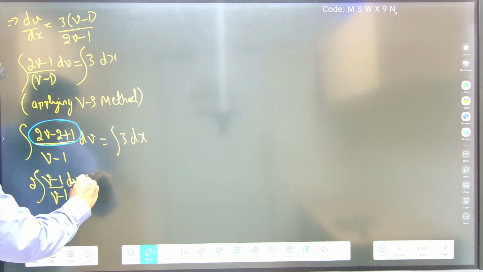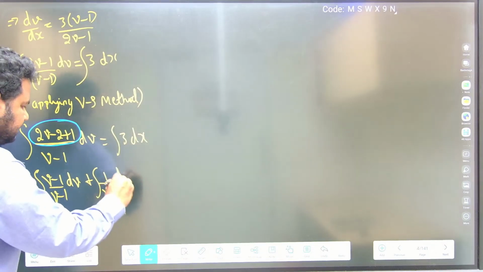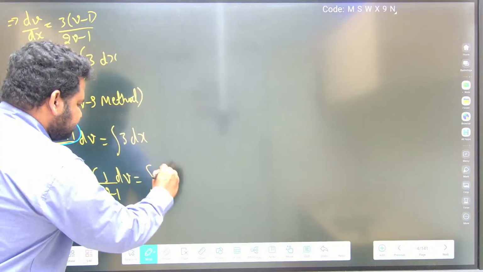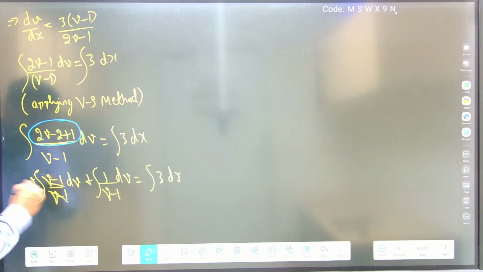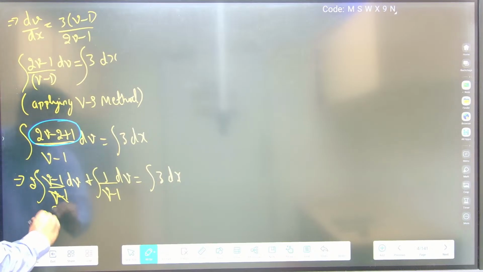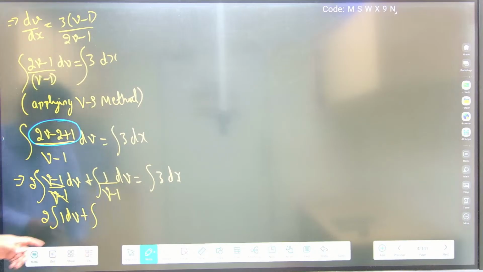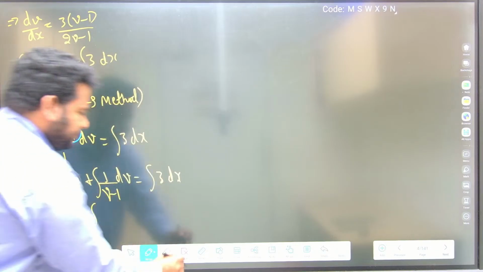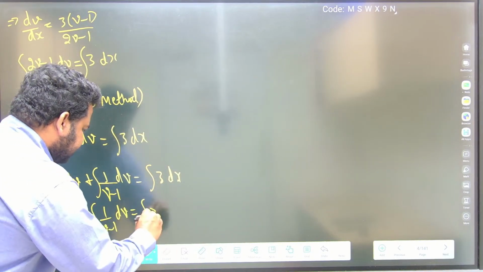Plus integral of 1 by v minus 1 into dv is equal to integral of 3 dx. What is that? 2v minus 2 divided by v minus 1. I have taken 2 outside. V minus 1 by v minus 1, I can cancel this. So integral of 2 times 1 into dv plus integral of 1 by v minus 1 into dv is equal to integral of 3 dx. This is what I have.